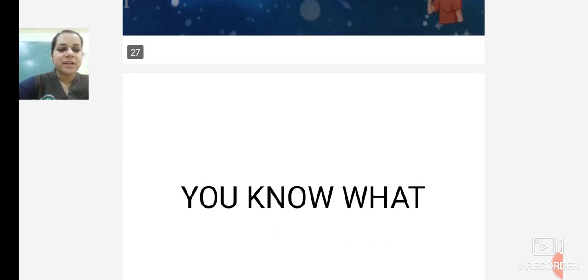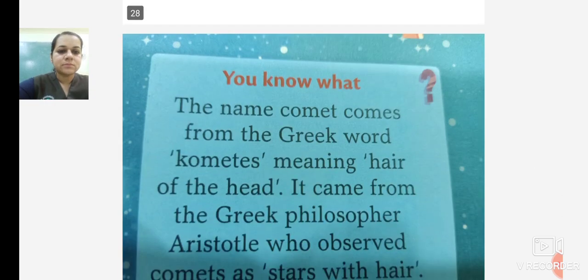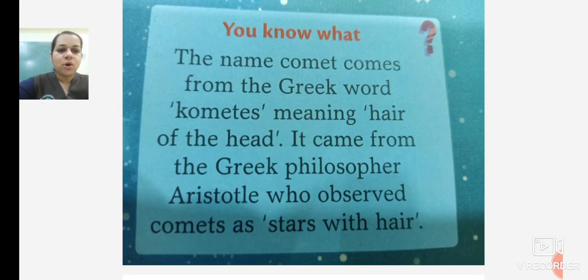Now we move ahead. You know what? The name comet comes from the Greek word kometis, meaning hair of the head. As you can see, the comet has a tail, so it has hair of the head. It came from the Greek philosopher Aristotle, who observed comets as stars with hair.